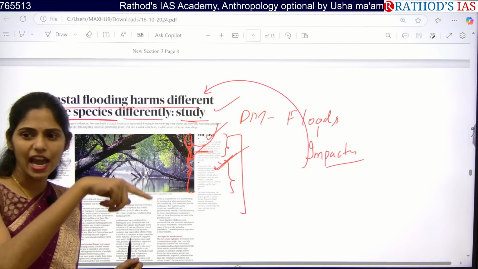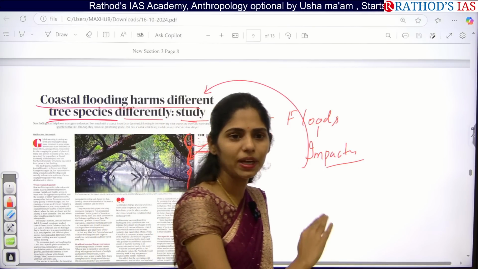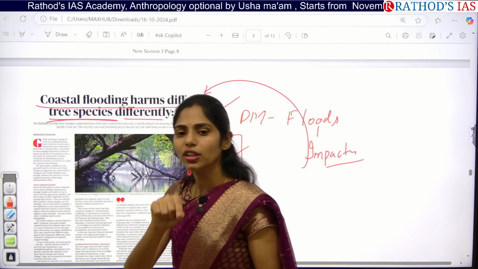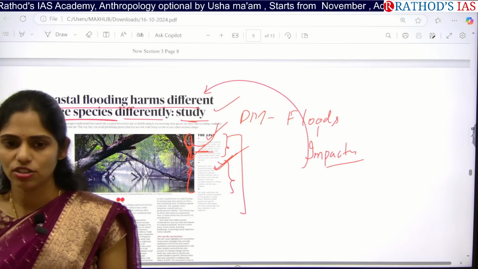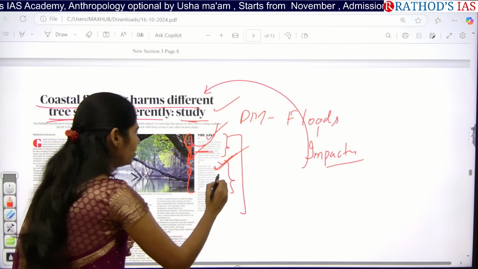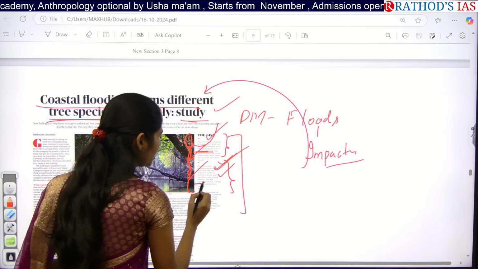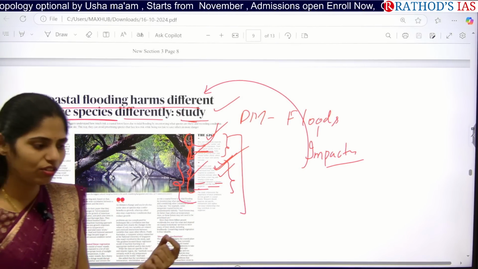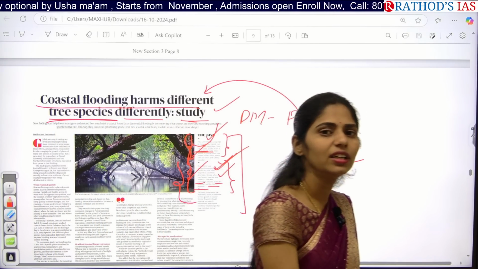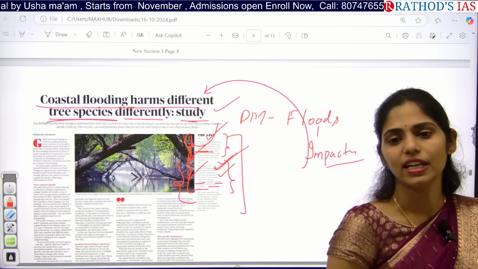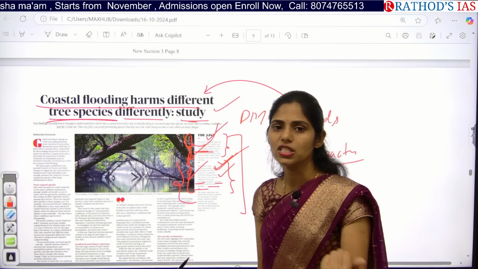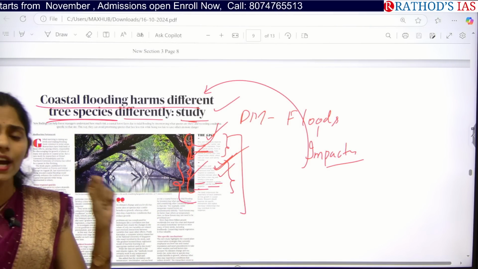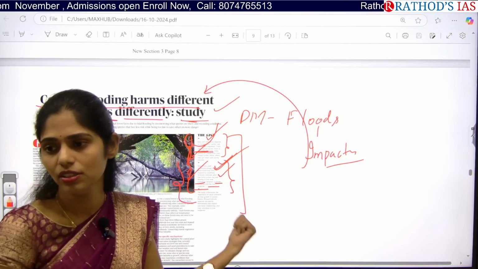Do you know about the annual rings of the trees? Whenever any big tree has been cut down, you can see light and dark colored rings. Based on the rings, we can identify the age of that tree. So now there is a correlation between the climatic condition and the tree response. Earlier we thought that if we count the rings, we can calculate the age of the tree. But the recent study is saying that because of climate change, there is an impact on the formation of the rings. So now it is not correct to identify the age of the tree based on the rings.